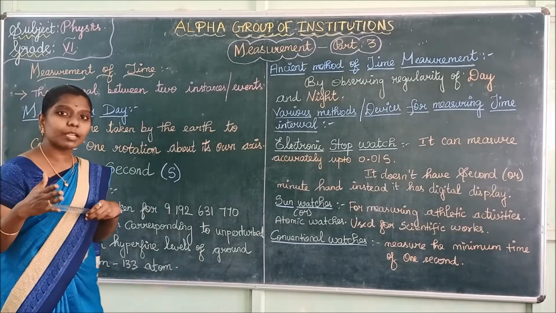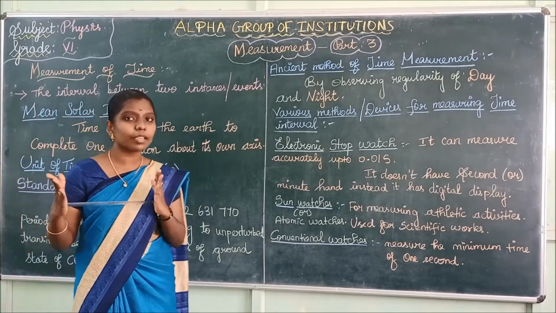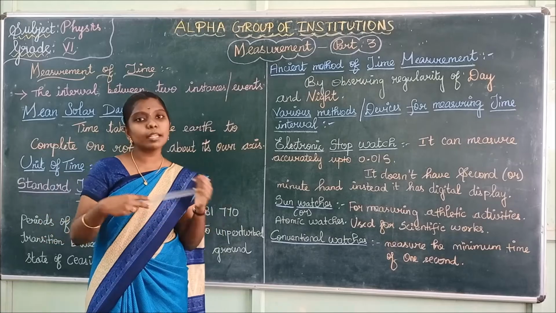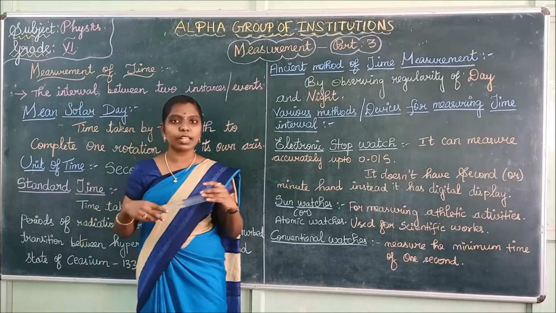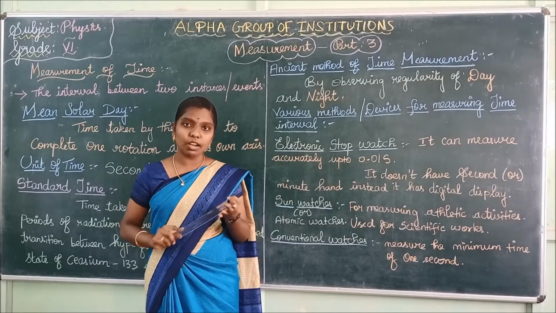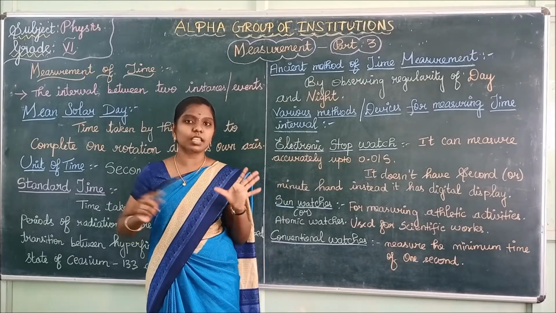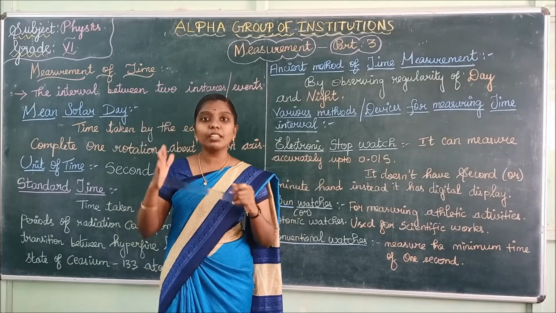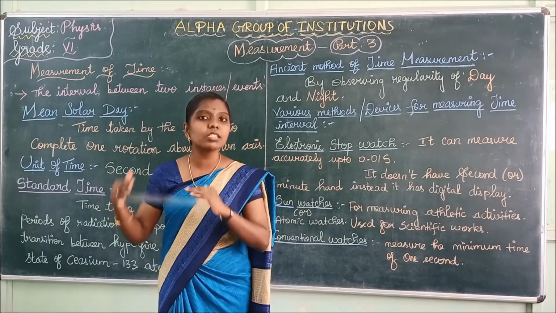What is the unit of time that you will use? The unit of time is second. Time is measured in various units. For example, time is measured in seconds, in minutes, in hours, etc. In days, in months, everything. But the SI unit of time is second.